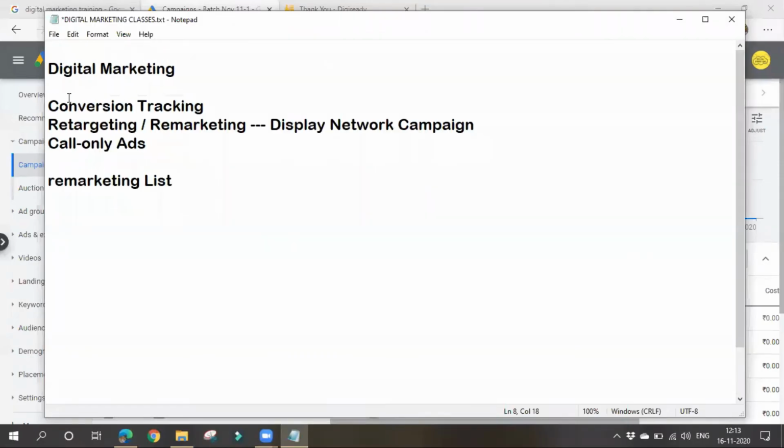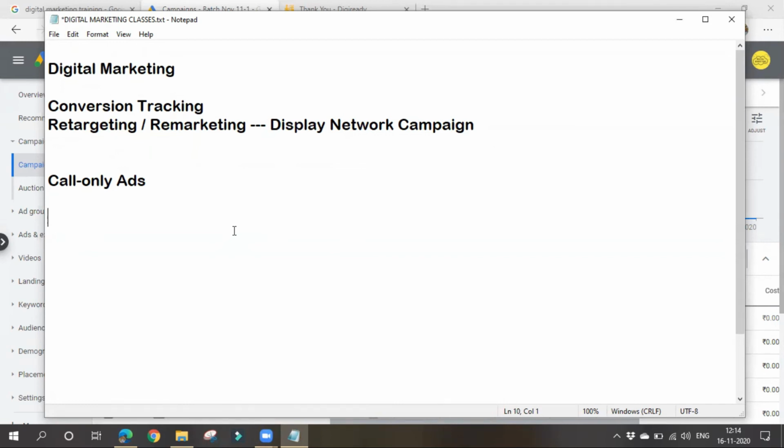So now let's go with call only ads. What are these call only ads? These call only ads, or call extensions, you might have seen on Google Ads as call extensions also. You'll be displayed with a number in case of a desktop, and with a number as well as the call symbol on mobile devices. These are usually displayed on mobile devices only.